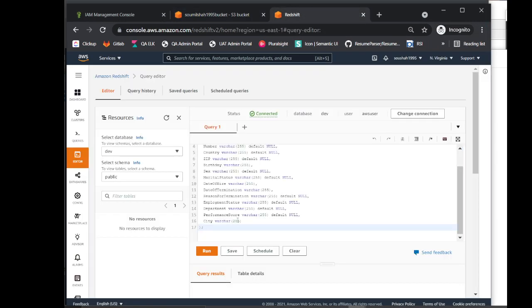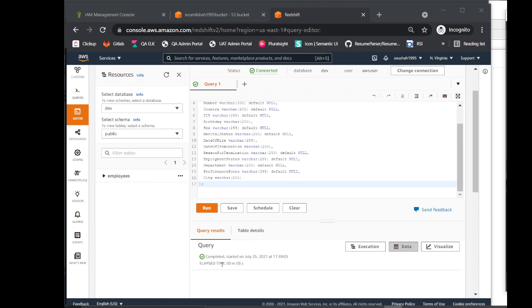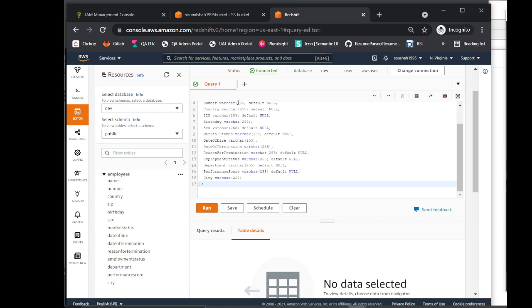Come to the Redshift console right here. Let's run this. This basically should create the table. So now the table is created, right? We have an employees table with that schema.